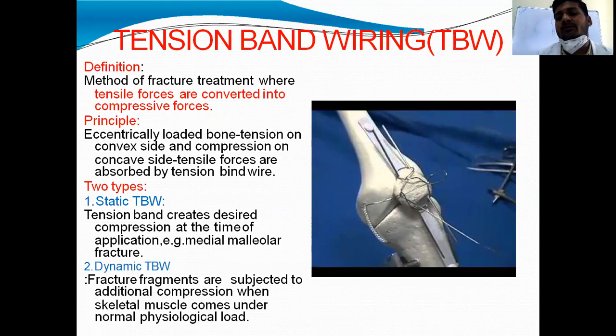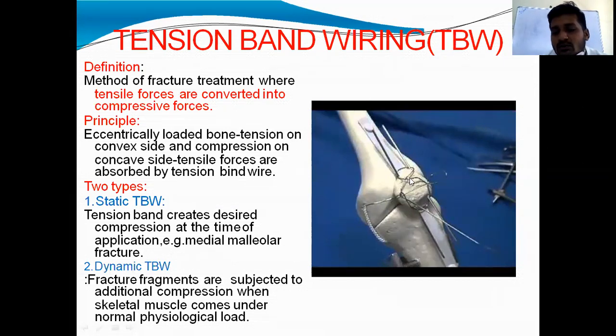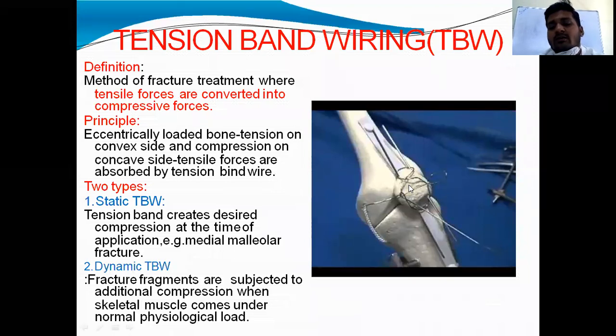So in tension band wiring, these two are K wires and this is the SS wire. It converts the tensile forces into compressive forces while flexing the knee or while walking.